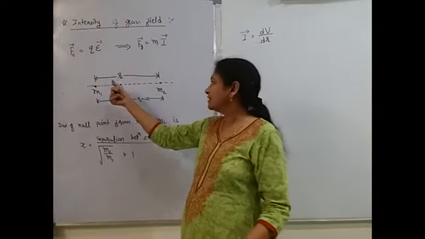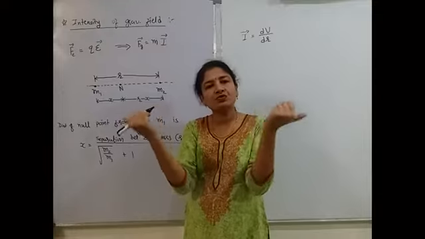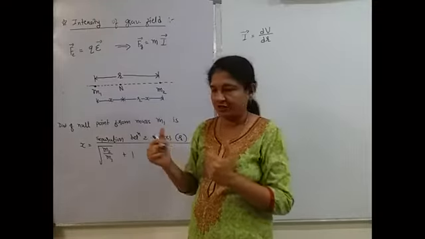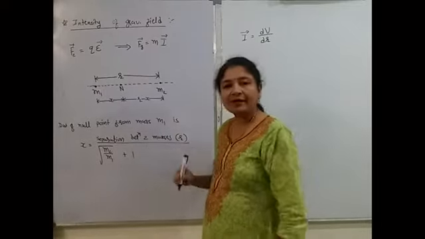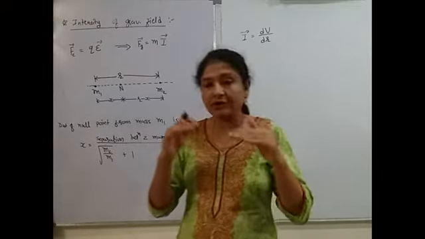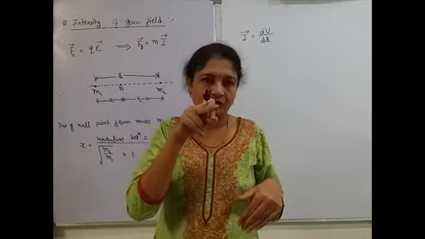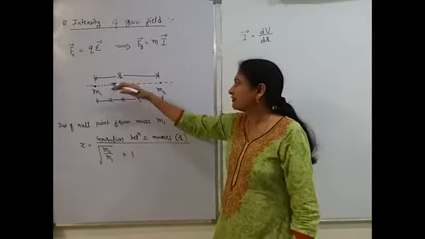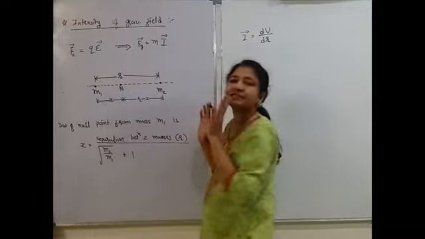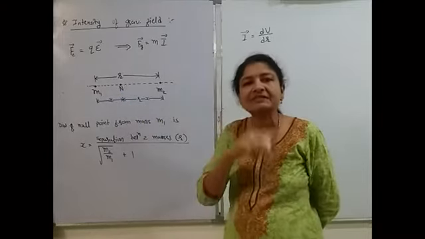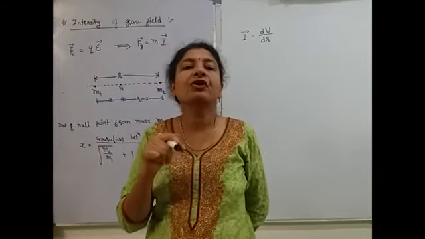So this body will experience two forces in mutually opposite direction. If the magnitude of both the forces is equal, then what will happen? Zero force will act on this particle. So the location at which zero force acts, where is it? Somewhere between these two it can be zero. So the point where we get zero force, we will call that point the null point.